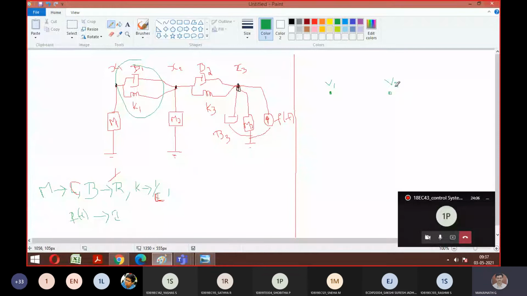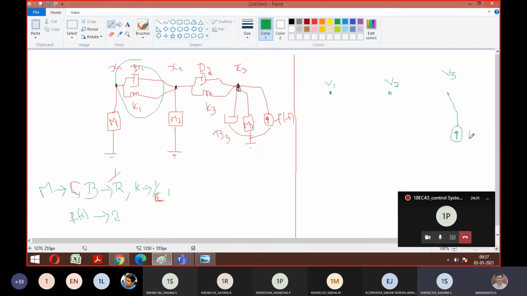Yes, sir. So now, just look at where is the force. Force is applied at my X3. So I should connect my current to my V3. So let me make a current.